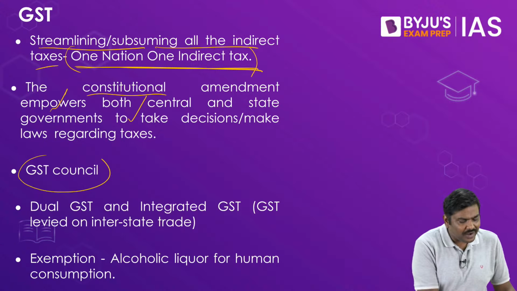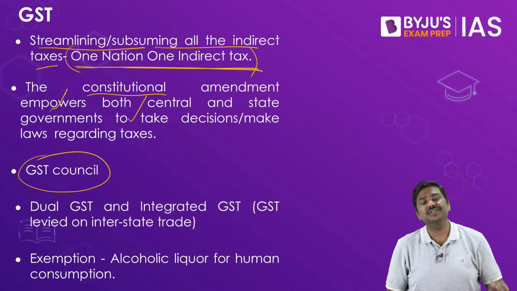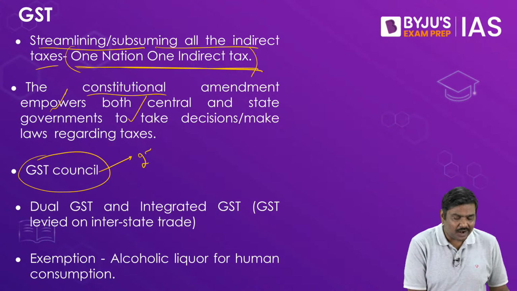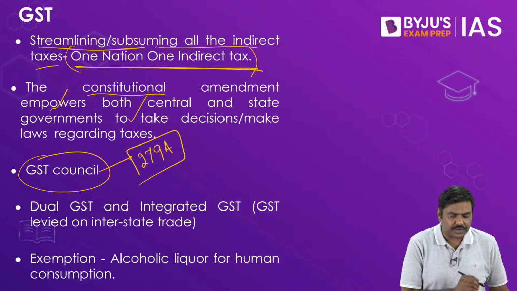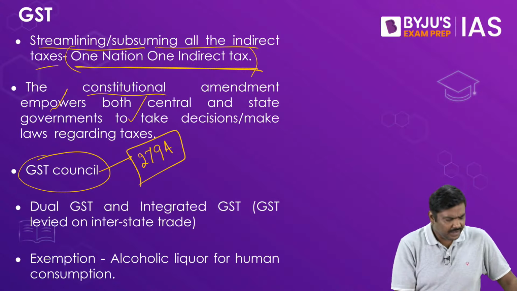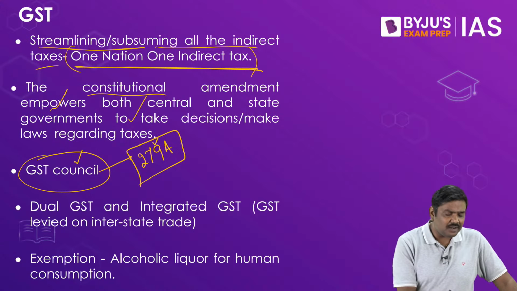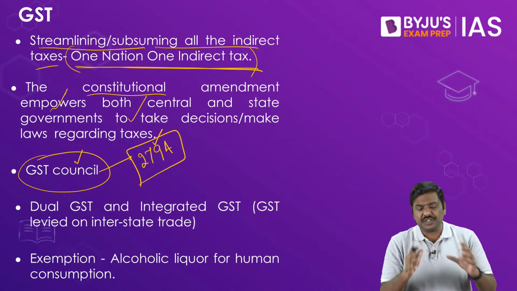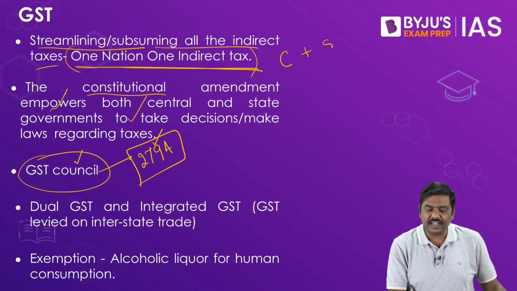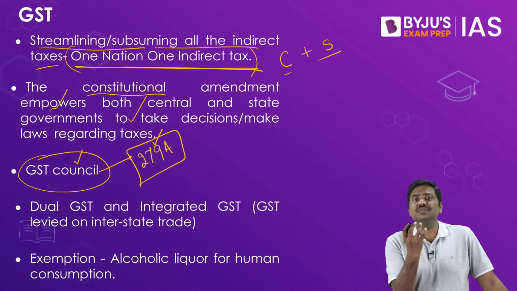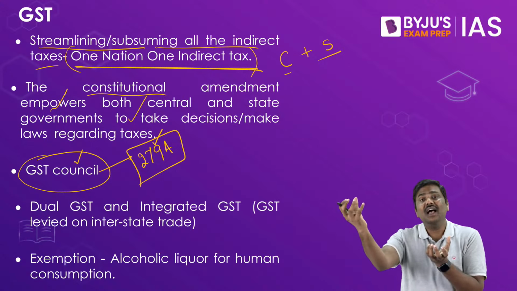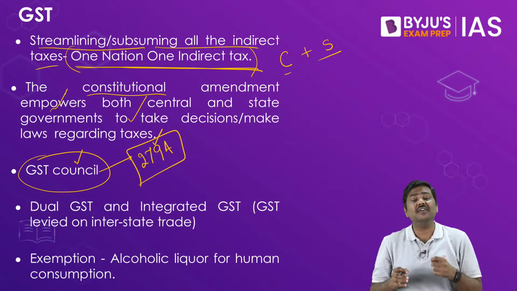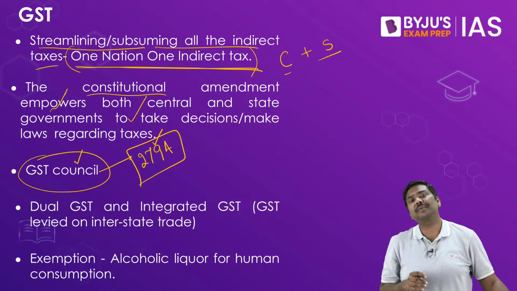Another very important point regarding GST is the setting up of the GST Council. First and foremost, the GST Council is a constitutional body which has been set up under Article 279A of the Indian Constitution. Now, the GST Council will have a composition from the center as well as the states. There will be representation from the center as well as the states, plus even the union territories which have legislative assemblies.